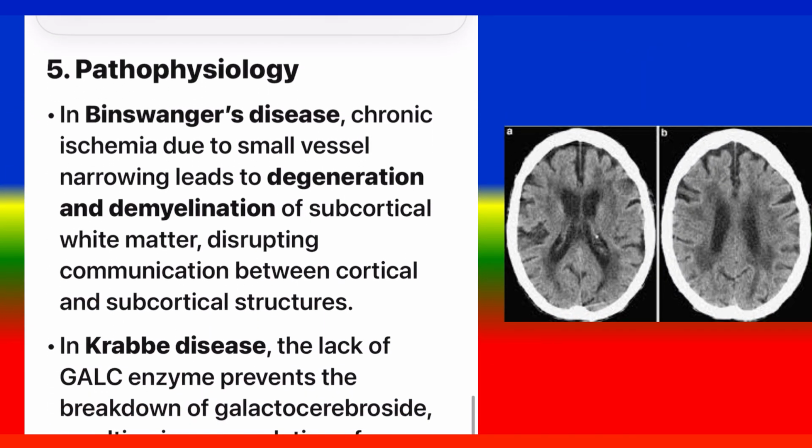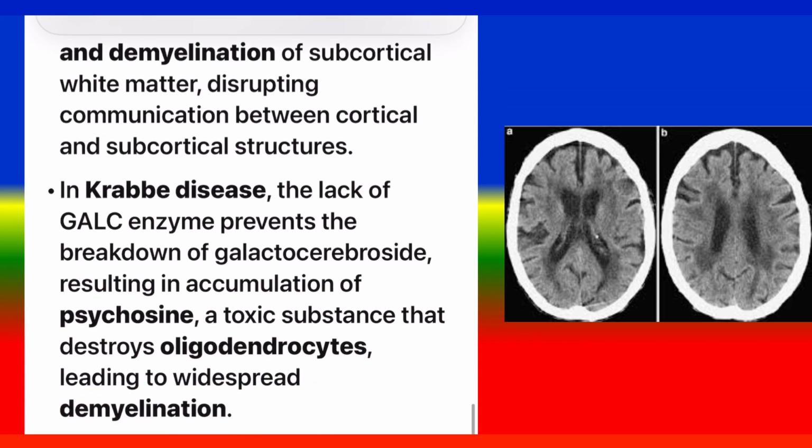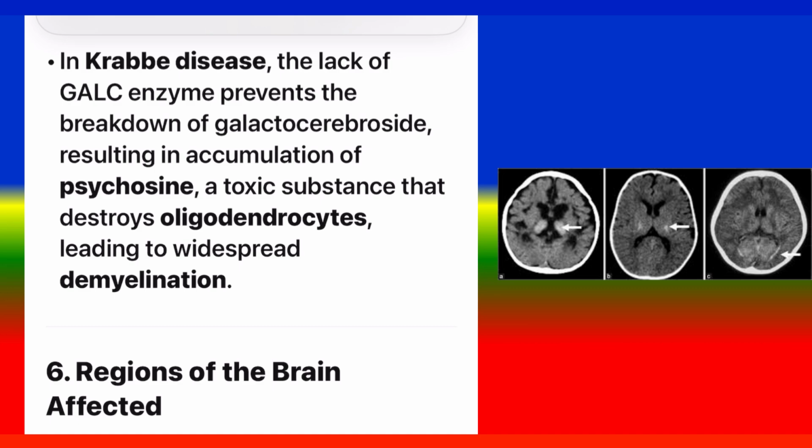5. Pathophysiology. In Binswanger's disease, chronic ischemia due to small vessel narrowing leads to degeneration and demyelination of subcortical white matter, disrupting communication between cortical and subcortical structures. In Krabbe disease, the lack of GALC enzyme prevents the breakdown of galactocerebroside, resulting in accumulation of psychosine, a toxic substance that destroys oligodendrocytes, leading to widespread demyelination.